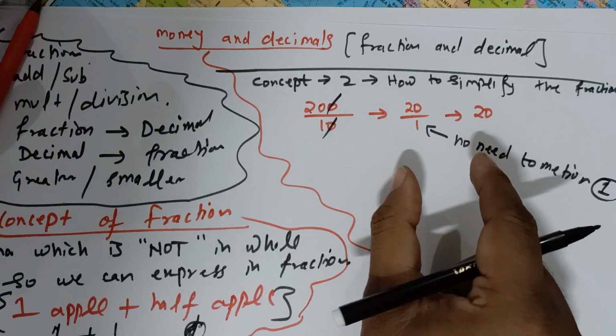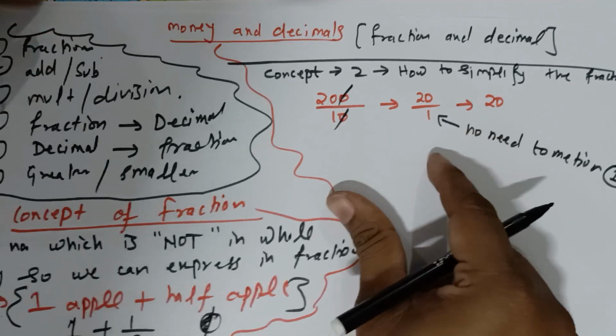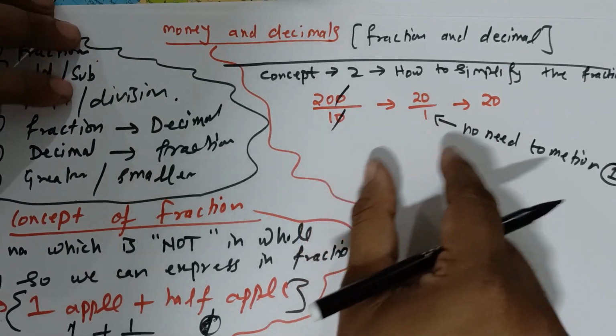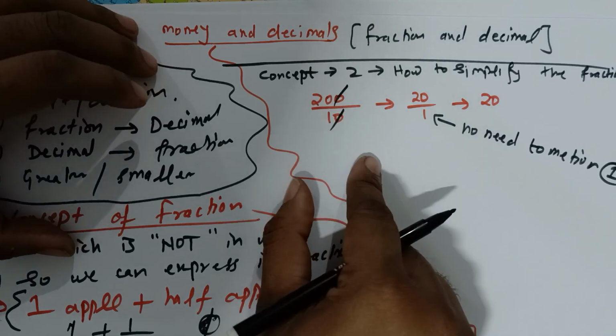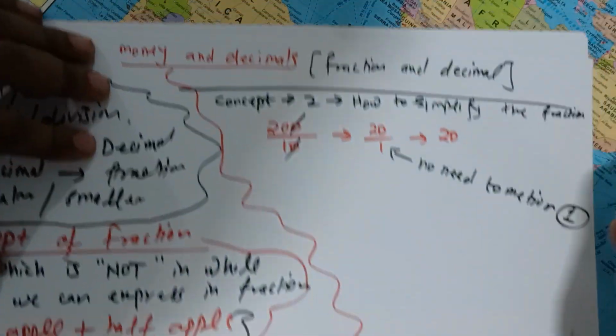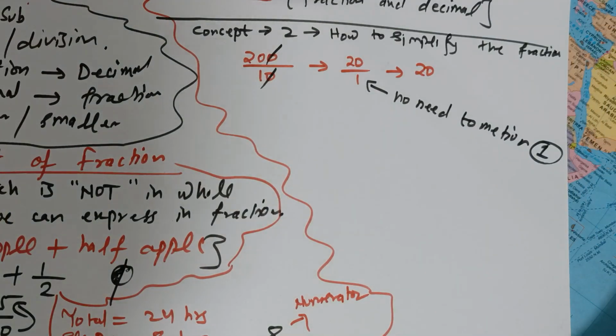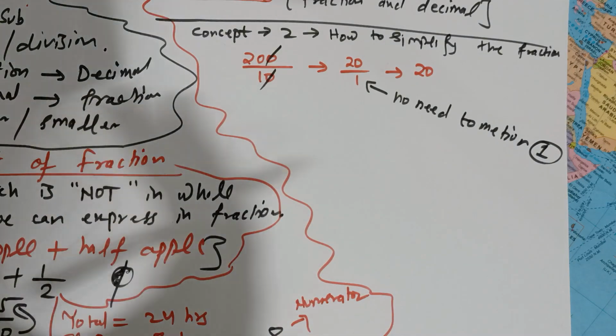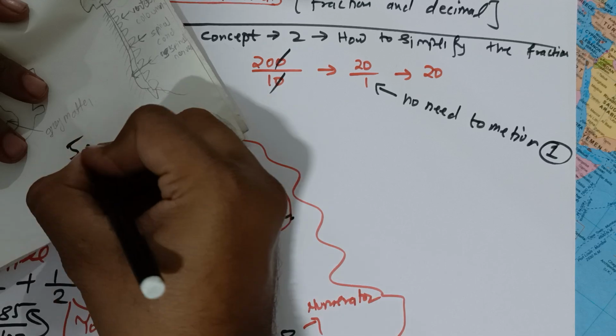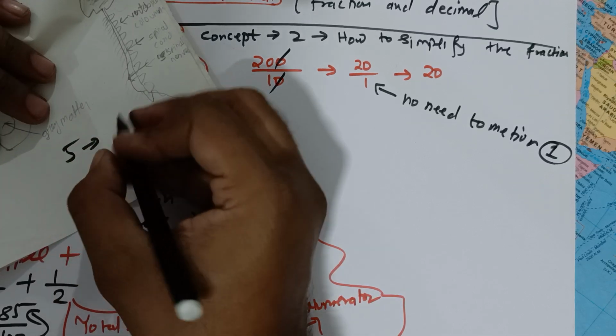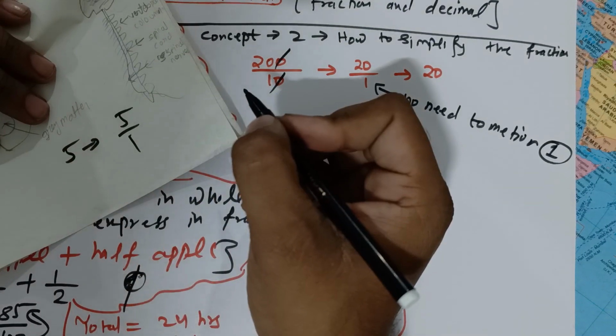Because any number, if you see any number, by default it has denominator 1. For example, if you have the number 5, it means 5 upon 1 by default.